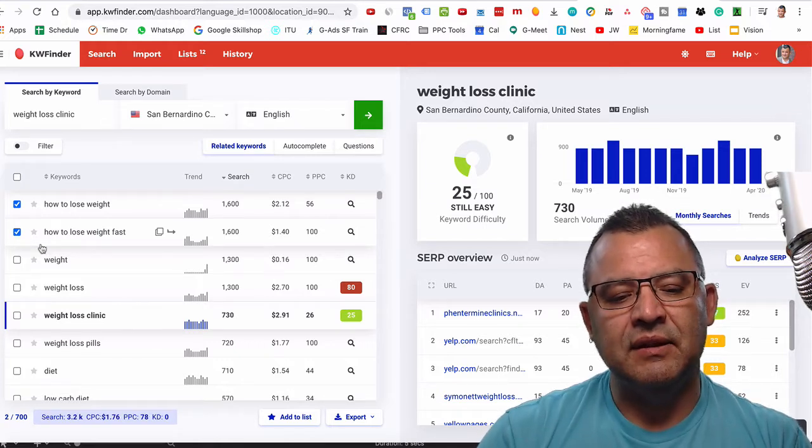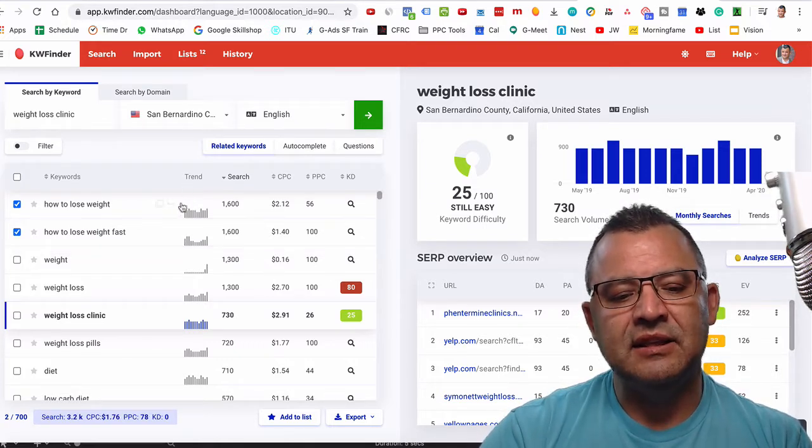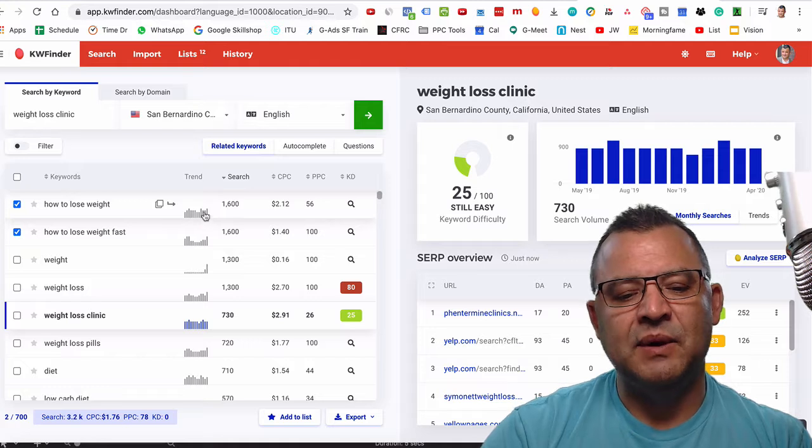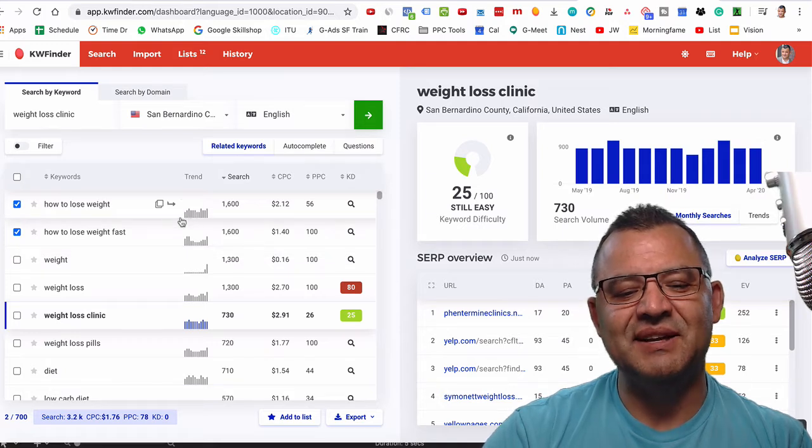Here's the interesting thing though. Look how steady. I like the trend section because see how steady this is? Of course, we know right before Christmas time, right? And that's when it spikes as far as keyword research, right? New Year's resolutions.